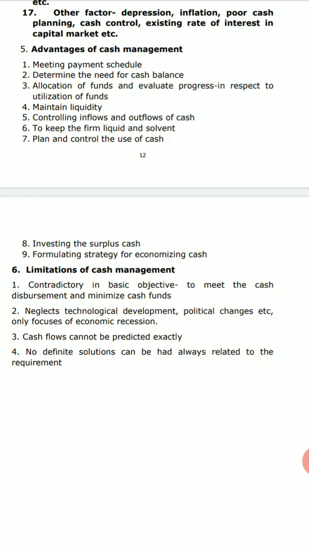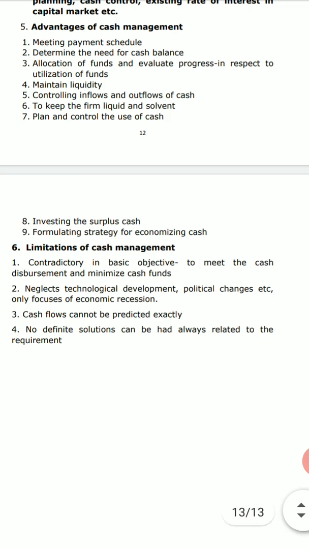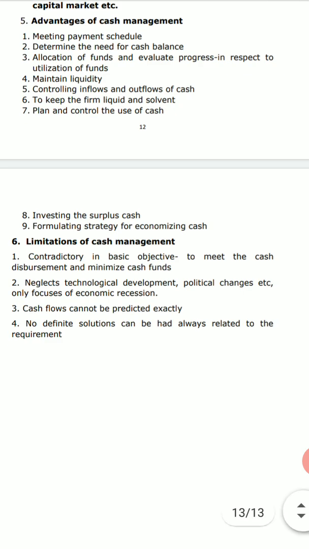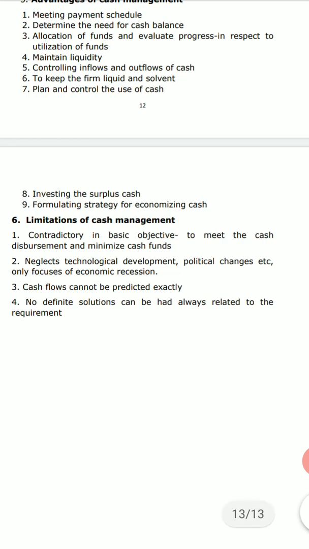Next comes up is, you can plan and control the use of cash, right? You can control the use of cash, you can have the future planning of the cash done in the different investments, and likewise you can make the best planning of the cash with the help of cash management. Eighth one is investing the surplus cash, not keeping it idle. Instead we are making the investment, but that can only be done with proper cash management, and if you do that, you will come to know the proper condition of the surplus cash, and likewise we can make the arrangement.